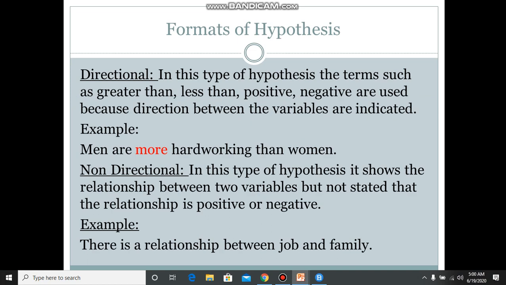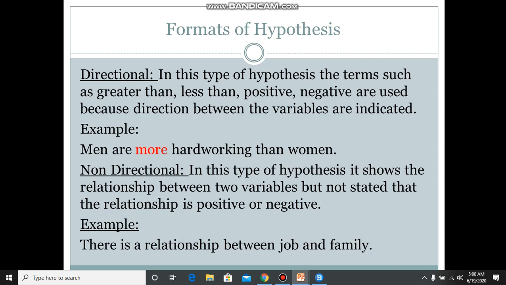There are two formats of hypothesis development. The first one is directional. In this type of hypothesis, we use terms like greater than, less than, positive, negative. It gives us some direction about the relationship between the variables. For example, men are more hardworking than women. I have highlighted the word "more" because it gives us the direction. The second one is non-directional.